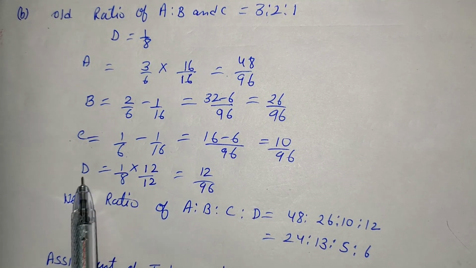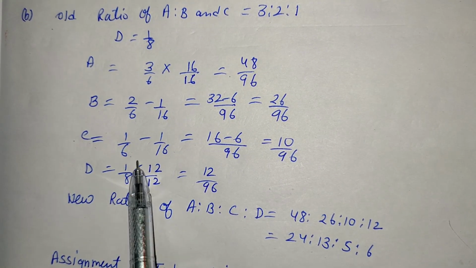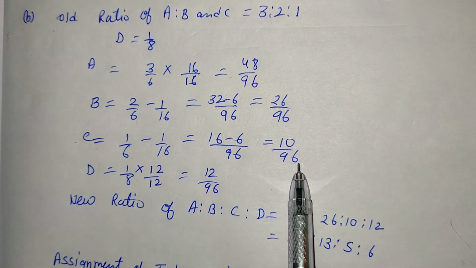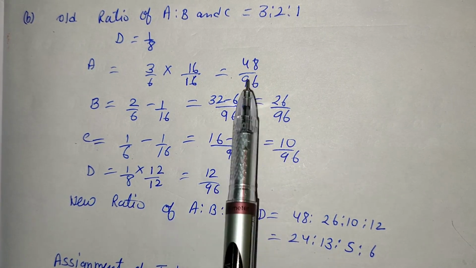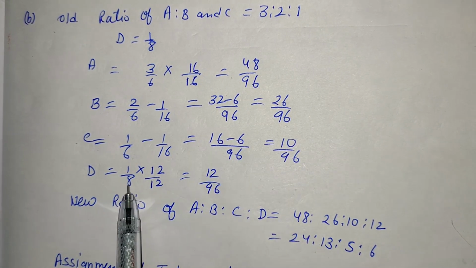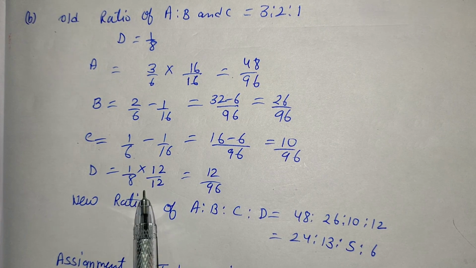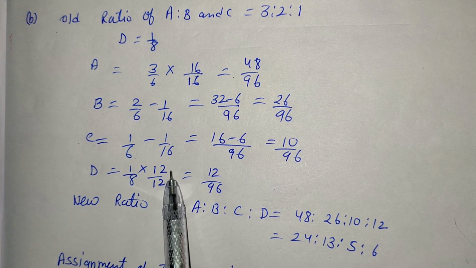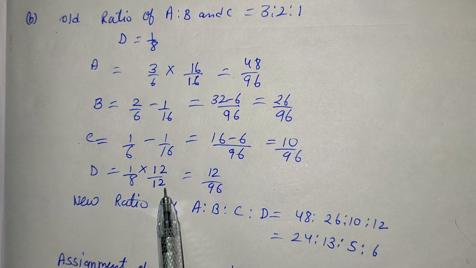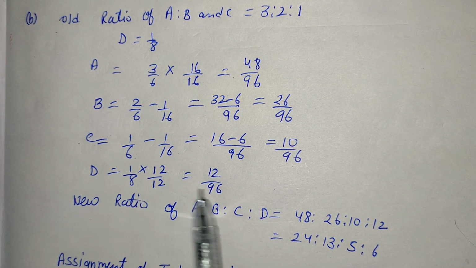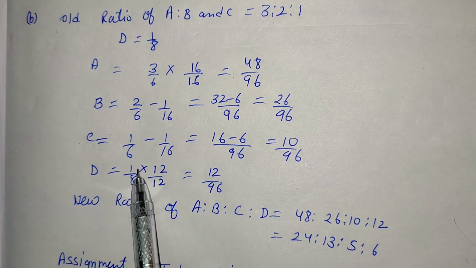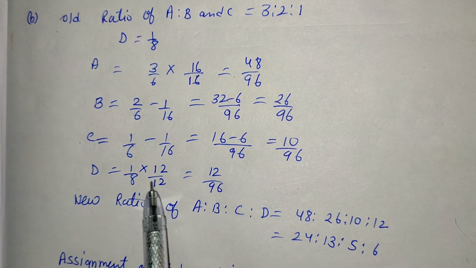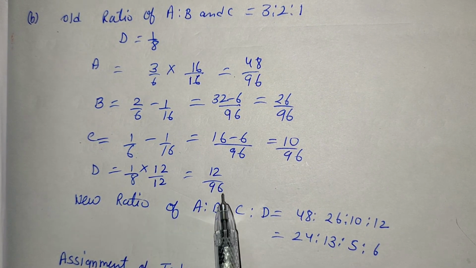Now, D's share is given in the question, that is 1 upon 8. But the base of all the partners is 96. So we have to convert that 8 into 96. We multiply 12 in the numerator as well as in the denominator: 12 into 1 is 12, and 12 into 8 is 96.